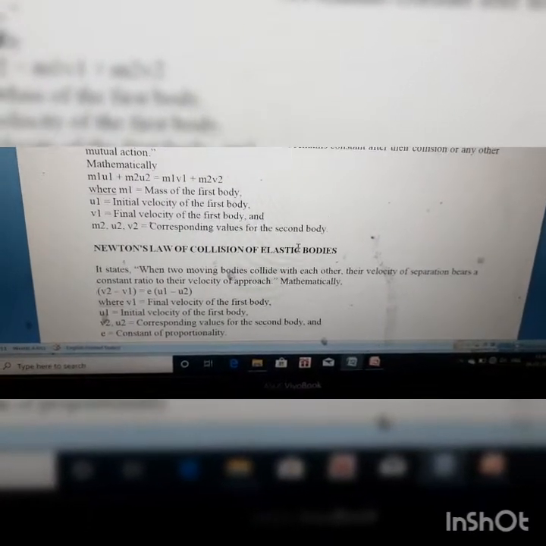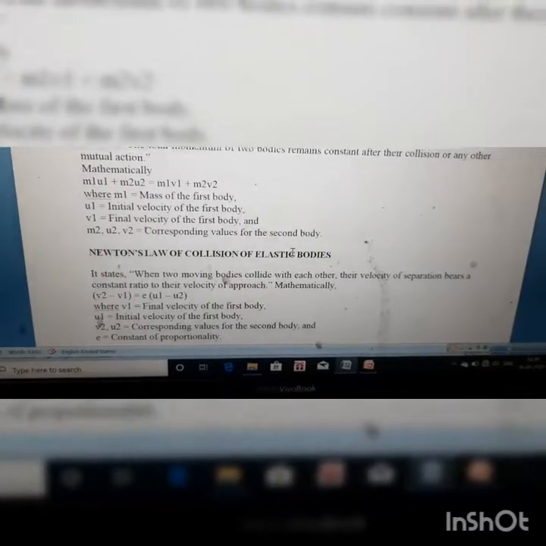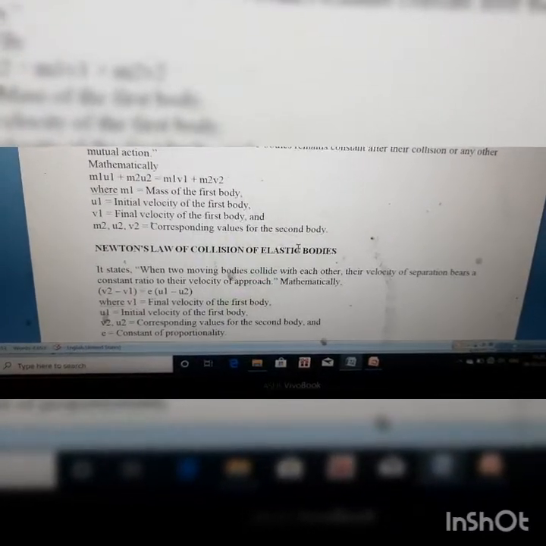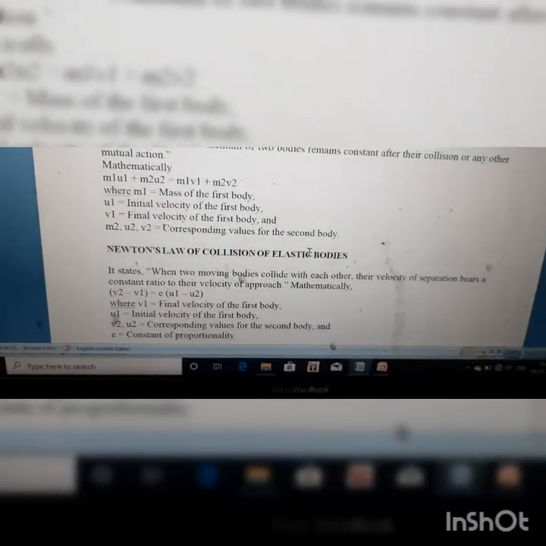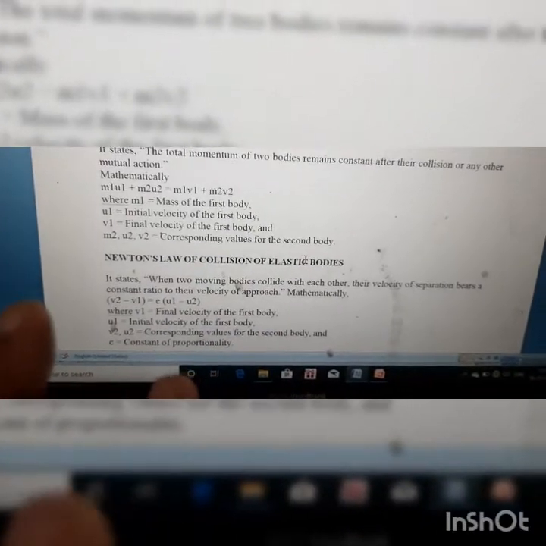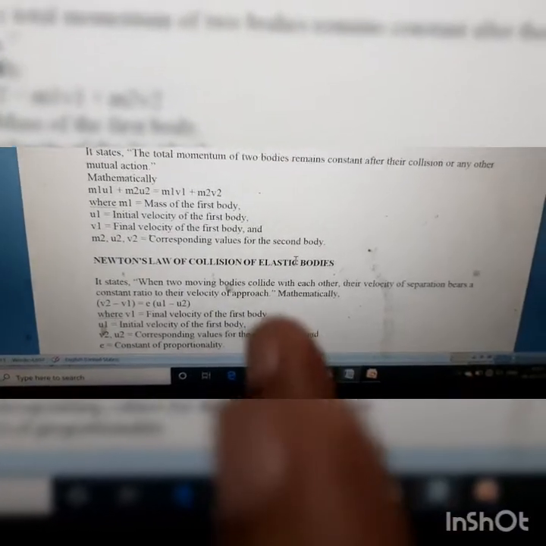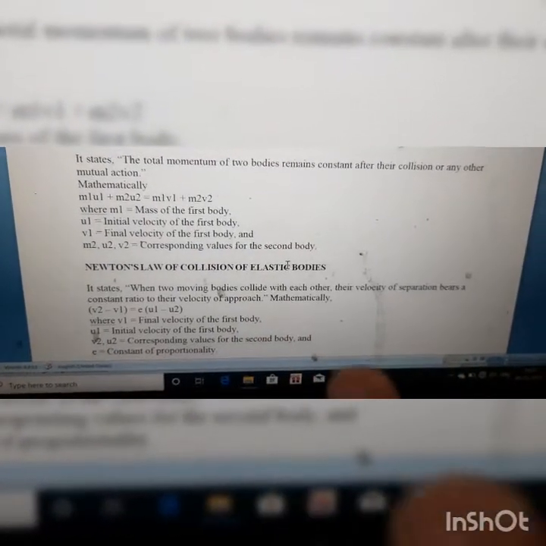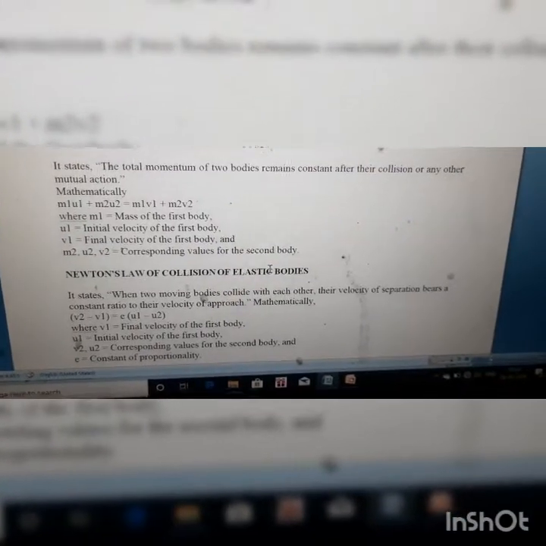During this process the velocity or momentum of the first body will reduce and the second body will gain some momentum, so its momentum will increase. During the conservation of momentum, you can say m1 u1 plus m2 u2, which is the initial momentum of the first and second body, will be equal to m1 v1 plus m2 v2, which is the final momentum of the first and second body. So during this process, the total momentum will be conserved.